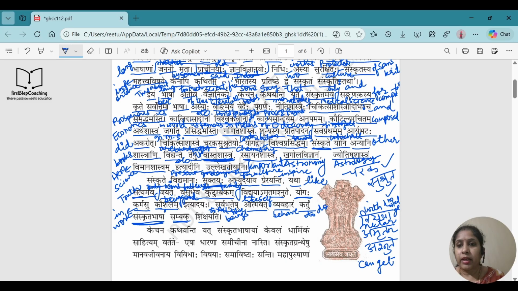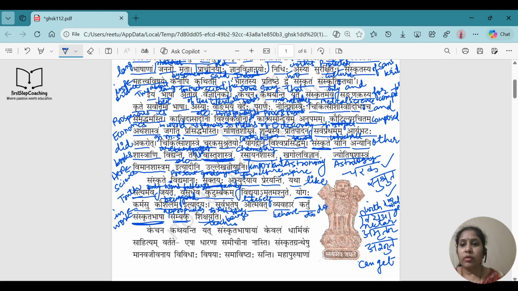Samyak means appropriately. Shikshyati means teaches. So the Sanskrit language teaches us nicely how to behave with others, the way you want others to behave with you. That is what the Sanskrit language teaches us.